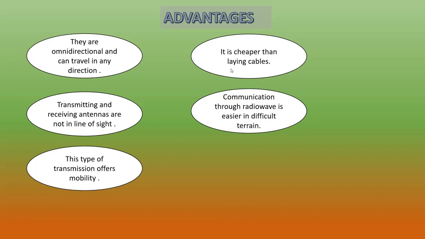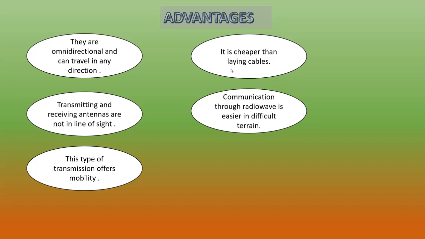Recollect once again the advantages. It is omnidirectional. Omnidirectional means it can travel in any direction. Second, receiving and sending antennas do not need to be aligned. It is not necessary to be in line of sight, because the signals are transmitted in different directions.